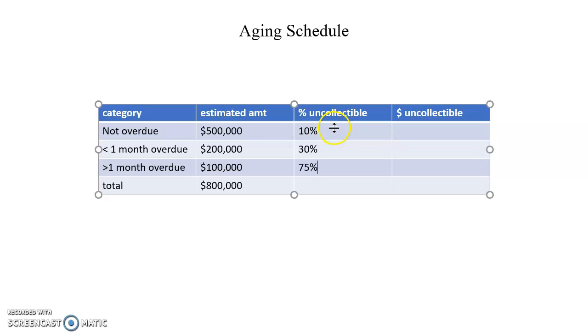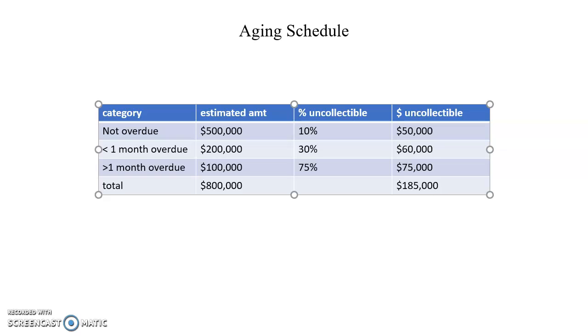Now we'll multiply this percent uncollectible by the estimated amount in order to get the dollars uncollectible. So 500,000 times 0.1 ends up being $50,000. 200,000 times 0.3 is $60,000. 100,000 times 0.75 is $75,000. And that adds up to a total of $185,000.